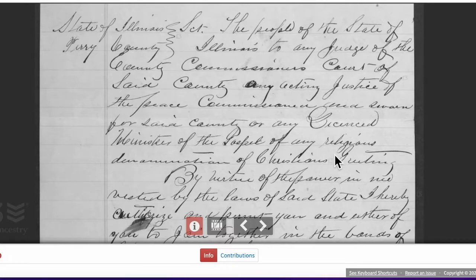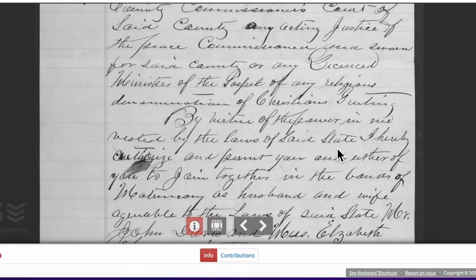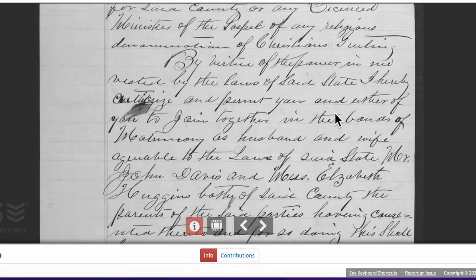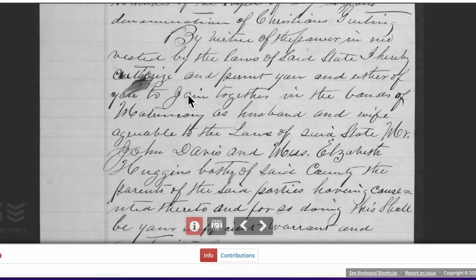And in this case, she had to have witnesses come and testify that she was the mother of this man and that she married John Davis, and who was there potentially as a witness who saw the wedding. So this is all this information about Elizabeth Huggins. We know her last name. Again, this all fits with what I thought. Also says his name, so there's more information.